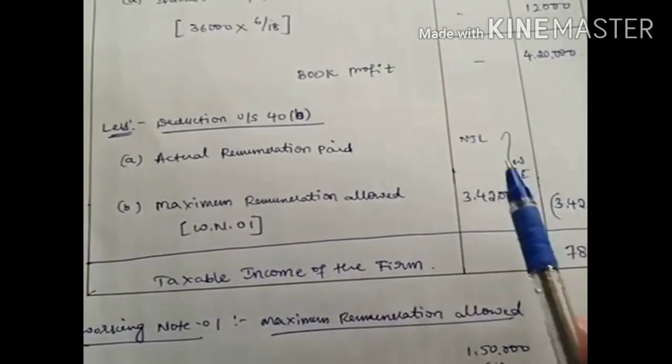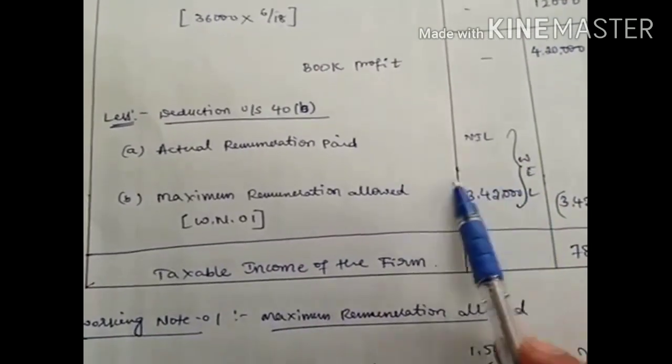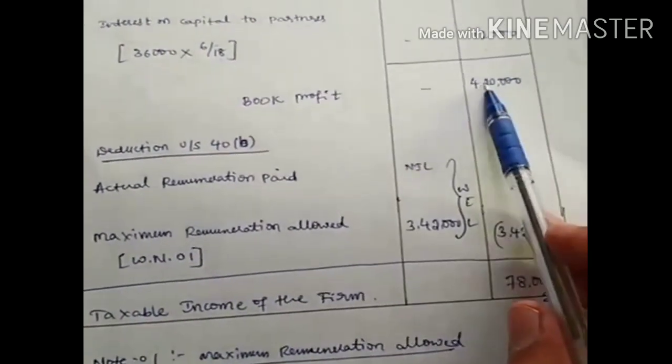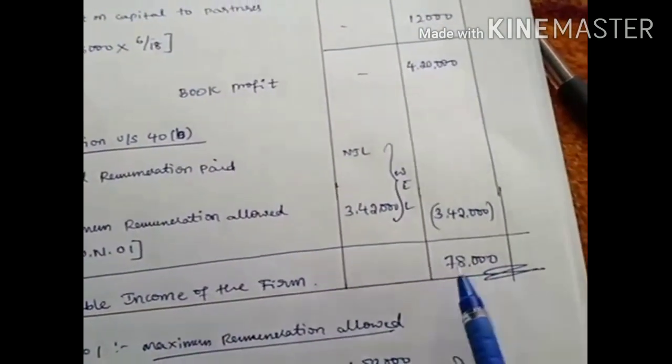Whichever is less: the actual remuneration value is not there, so don't take the nil amount. Whichever is less means the valid amount we have to take, that means 3,42,000. Subtract that amount from the book profit of 4,20,000, and you are going to get the taxable income of the firm as 78,000.